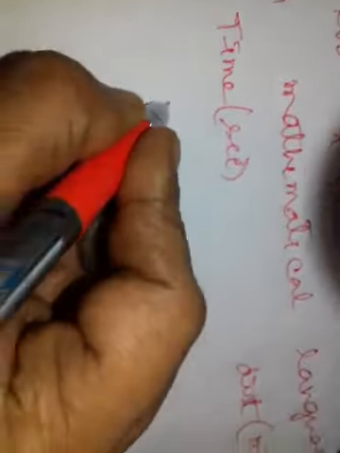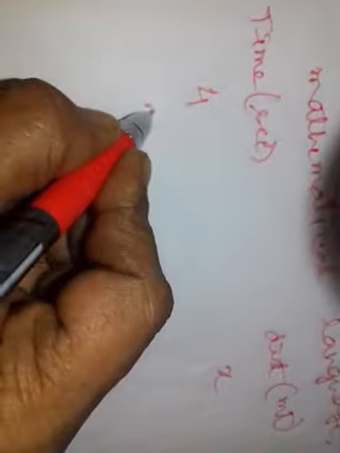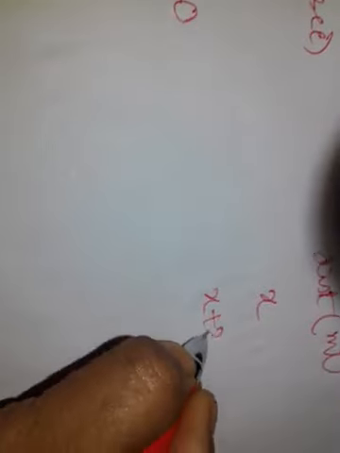Now in 4 seconds it passes its own length. Own length means x meter, and in 20 seconds it passes its own length plus length of the bridge, that is x plus 264 meter.